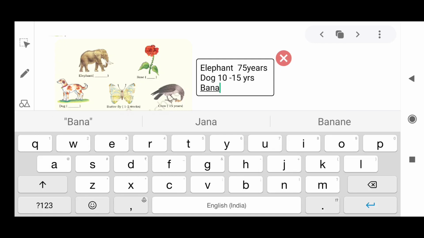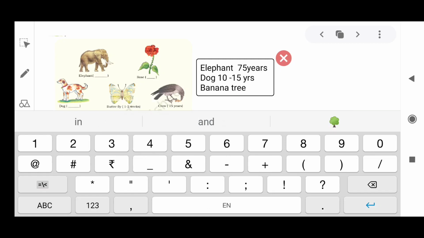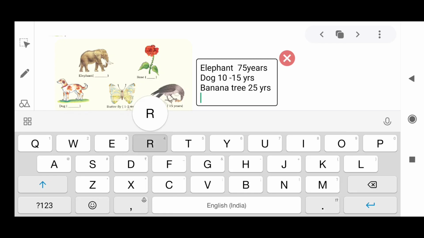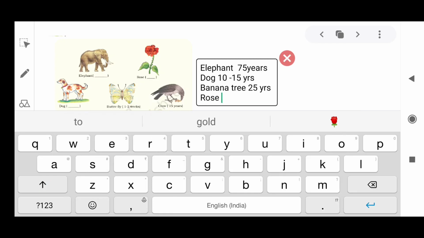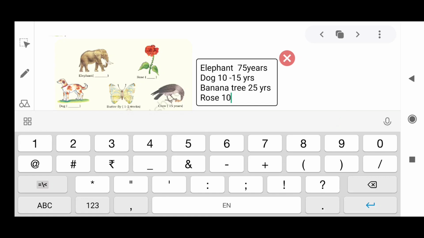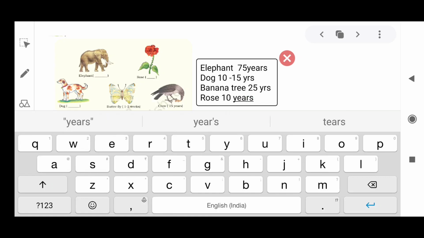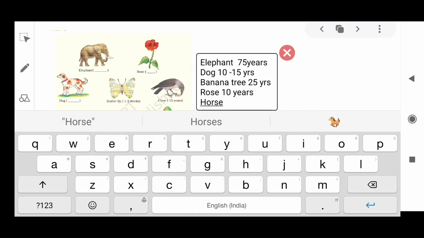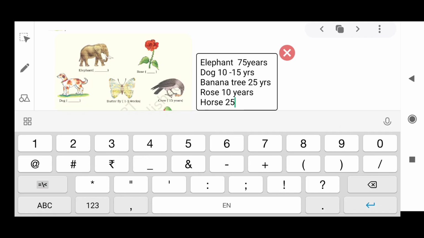Then the lifespan of a banana tree. A banana tree can survive nearly up to 25 years. But there is a fact: the greater the longevity of the banana tree, the lesser will be its fruiting capacity. The fruiting capacity of the plant slowly and gradually diminishes with increasing lifespan. A rose plant has a lifespan of 10 years. A horse can survive from a minimum of 25 to 30 years.